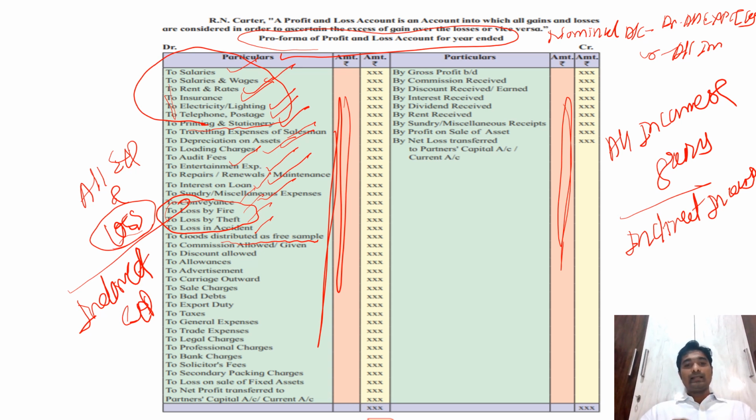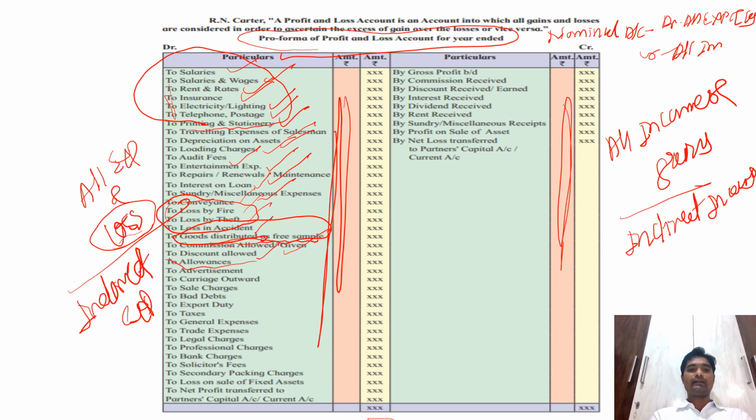So for that purpose, the company gives it free of cost. Once we get it as a free sample, we will use it, and if we like the features, if we like the product, then next time instead of taking a free sample, we are going to purchase the same product. So this is a kind of advertising policy adopted by businessmen whenever they introduce a new product. Advertising is related to selling and distribution. Then commission allowed or commission given, discount allowed.